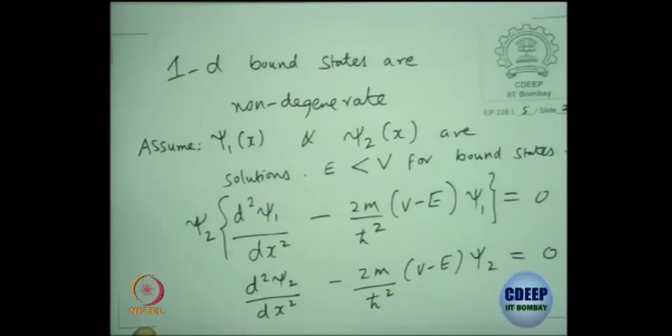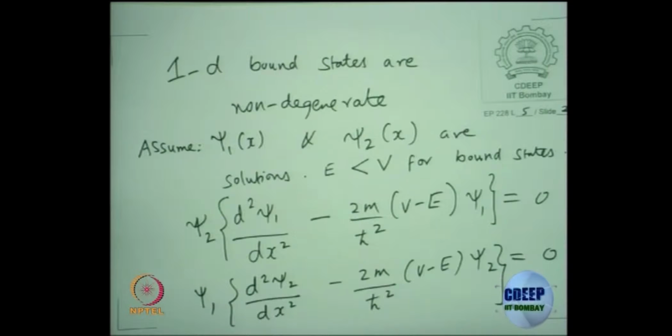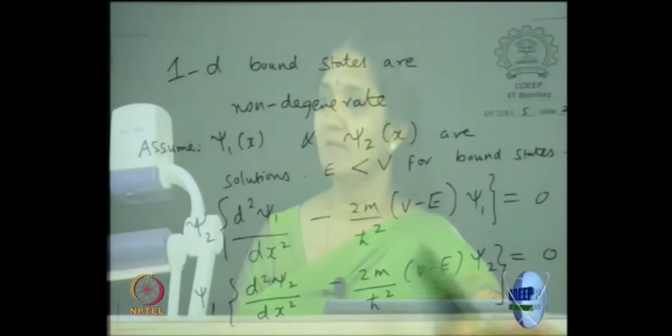So multiply the first equation by psi 2. Similarly, multiply the second equation by psi 1, and then subtract one from the other. What happens when you subtract? Which term cancels? The second term cancels.